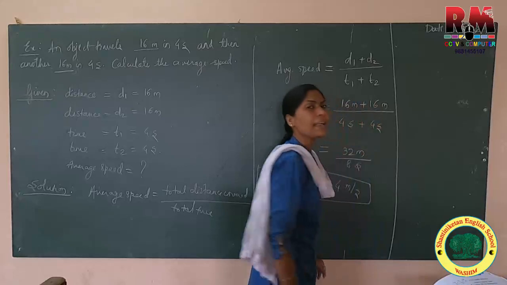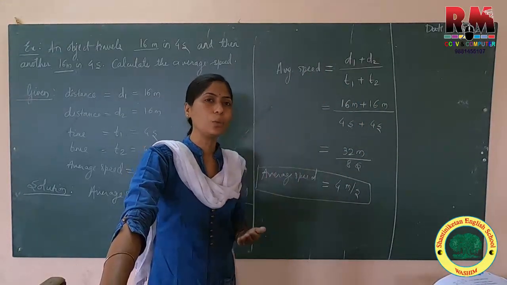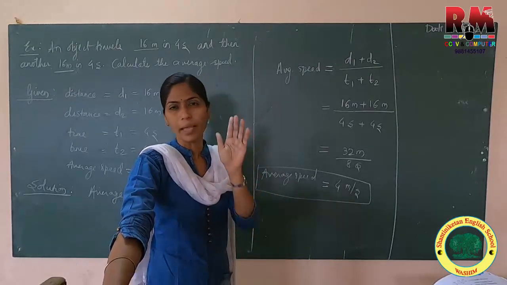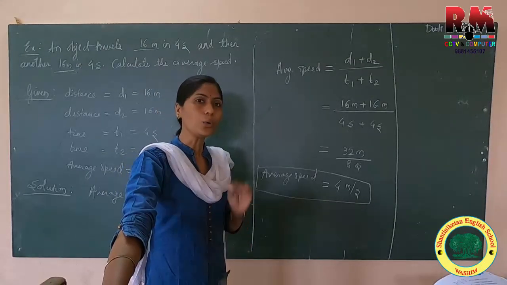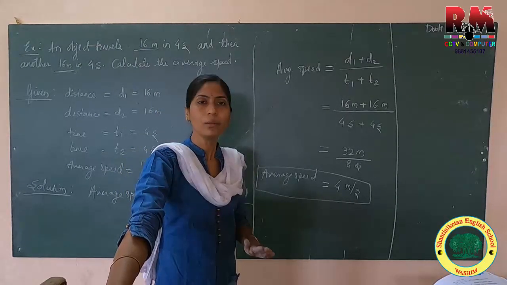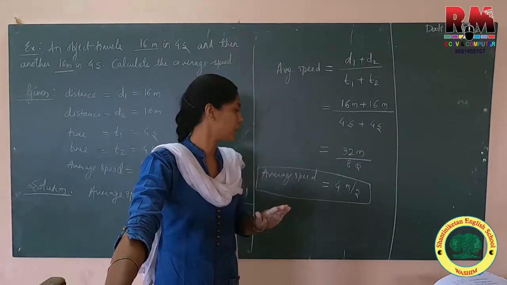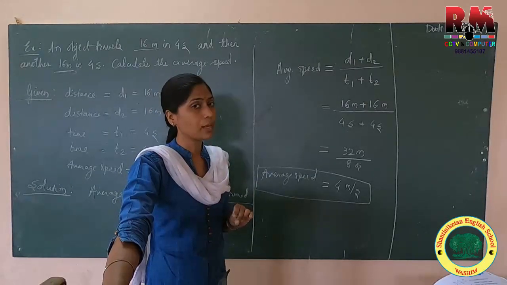Now already I have explained average speed, but after explaining uniform motion, why am I explaining the average speed? Because it makes calculation very easy, but you only have to check whether the given motion is uniform motion or non-uniform motion. Just now we have studied uniform motion. In uniform motion, what we have studied?